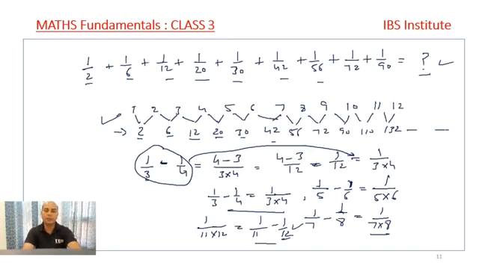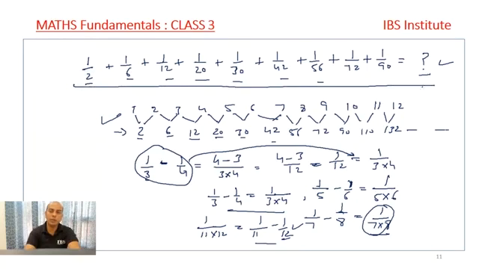because what we have seen in the previous slides is that 1 by 3 minus 1 by 4 is 1 by 3 into 4, 1 by 5 minus 1 by 6 is 1 by 5 into 6, and 1 by 11 into 12 is 1 by 11 minus 1 by 12. 1 by 7 minus 1 by 8 is 1 by 7 into 8, and vice versa is also applicable. So this is what we need to apply in this question, the same thing.